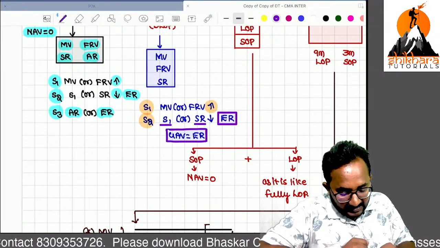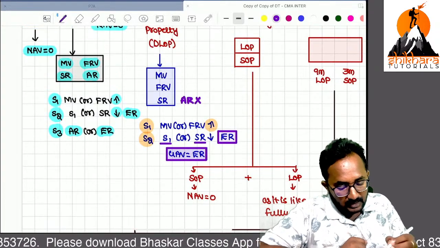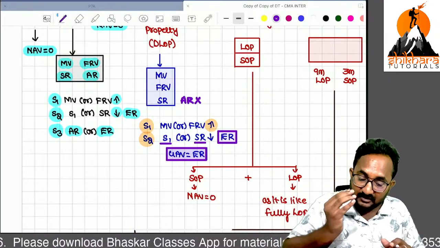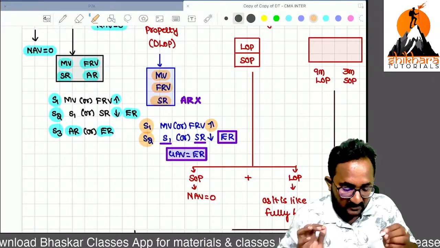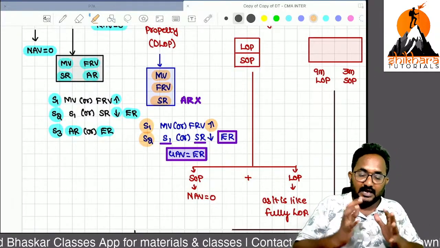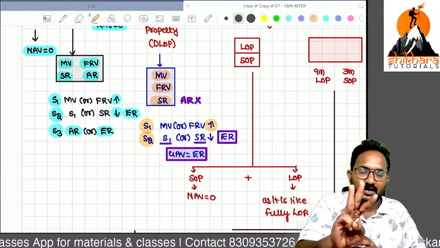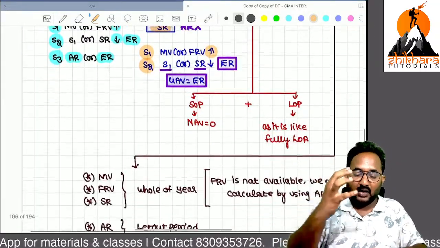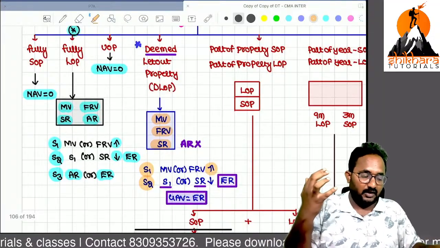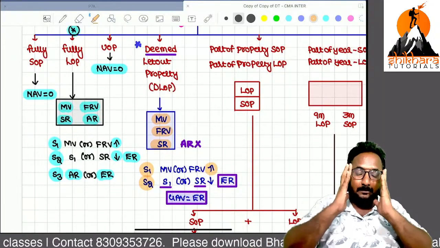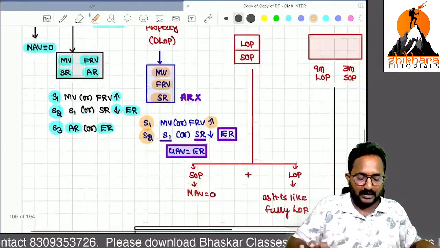GAV is nothing but expected rent only. Here, actual rent is not available, because you are not at all receiving actual rent. That's why we can use only the 3 variables for computing the GAV. In case of deemed let out house property, how to calculate GAV? By using 3 variables only. What is the reason? We are not receiving any actual rent here. So without actual rent, we can't perform step 3. That's why the step 2 answer alone is treated as GAV. Are you clear up to now?